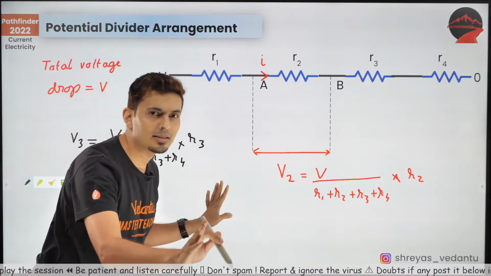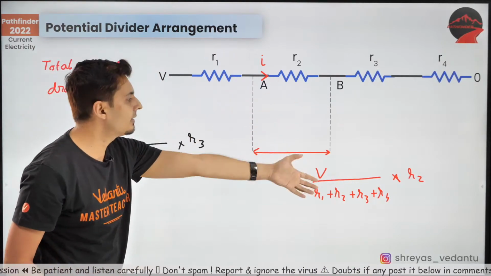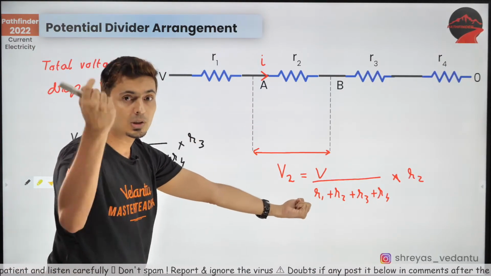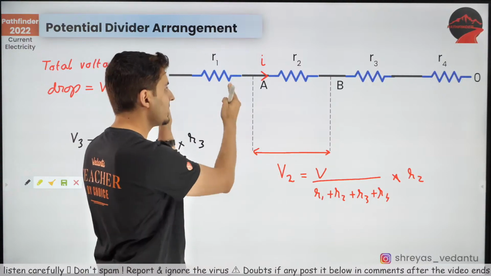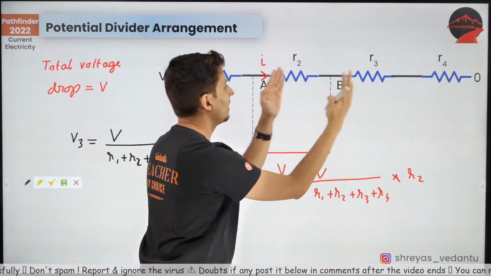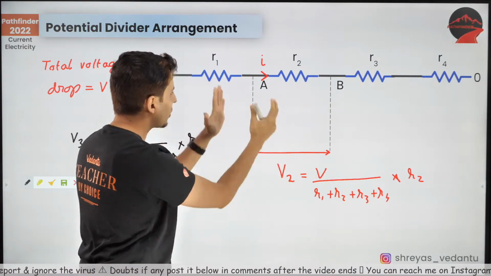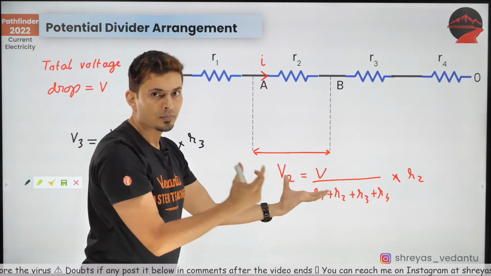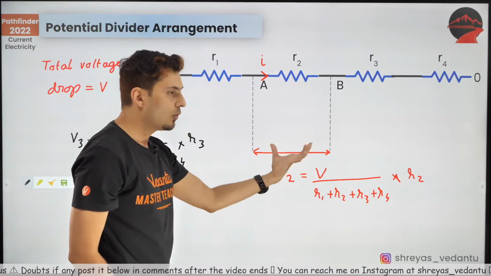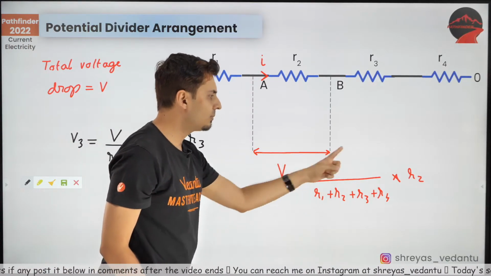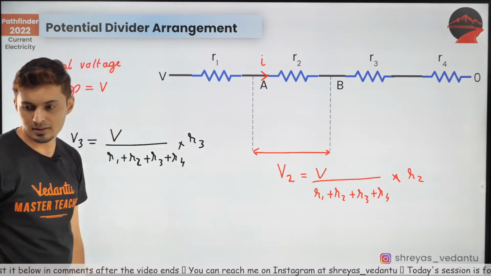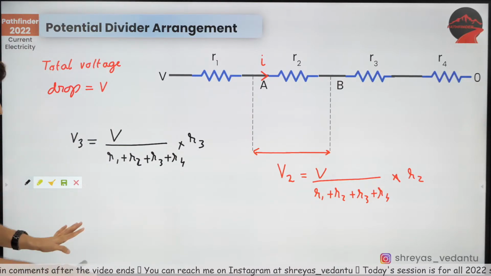I hope everybody has understood the potential divider arrangement formula. Why is it called potential divider? The potential gets divided among all the resistances. So if I want to find the potential across any one resistor, use this formula: total voltage by total resistance multiplied by that resistance. Great. This is very important.